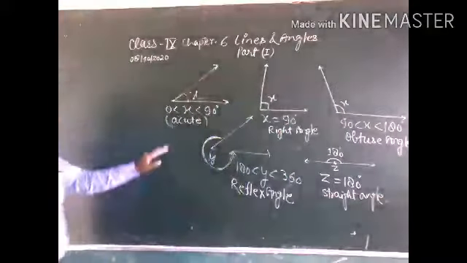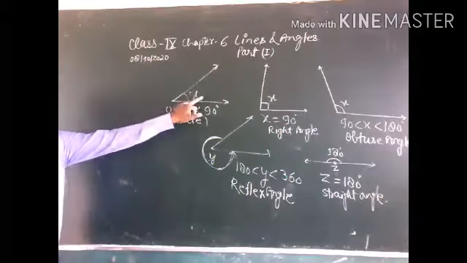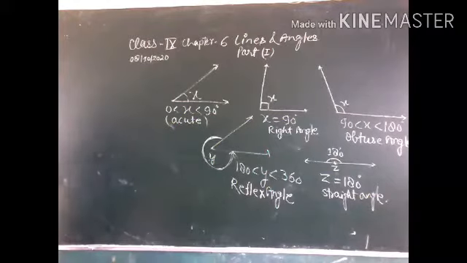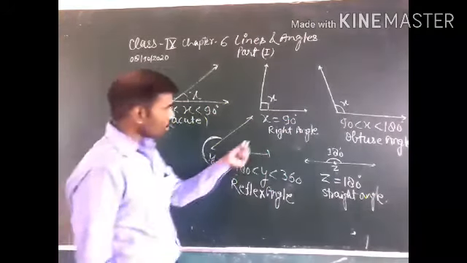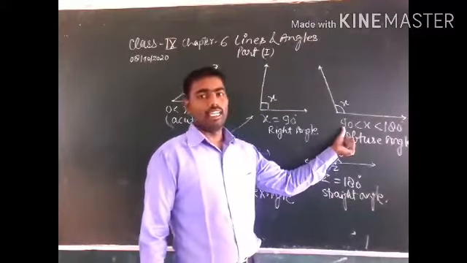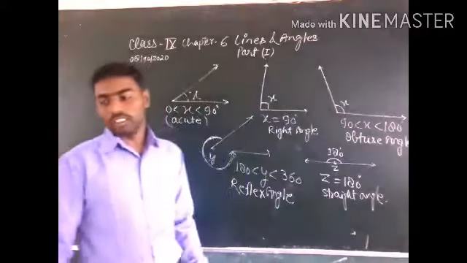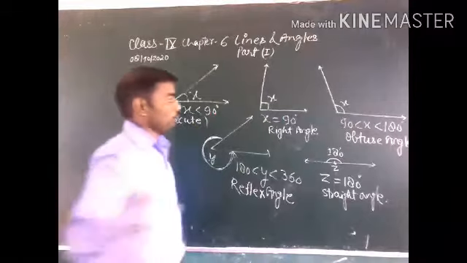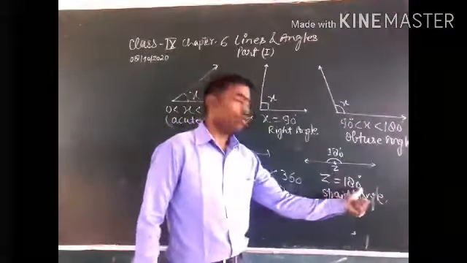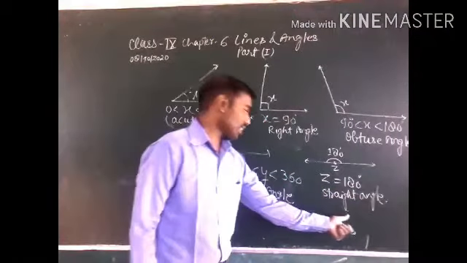First of all, this is an acute angle: the value of x is greater than 0 and less than 90. When x is equal to 90, it is a right angle. When the value of x is greater than 90 and less than 180, this is an obtuse angle. When the value of z is equal to 180, it is a straight angle.